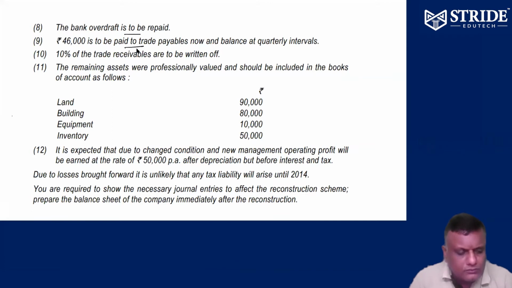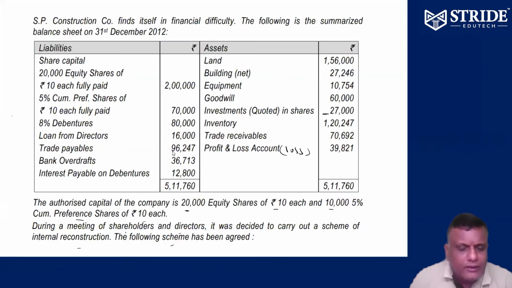46,000 to be paid to trade payables. So the balance in quarter interval means we can treat it as a loan. Balance as a loan account. What is the trade payables overall?